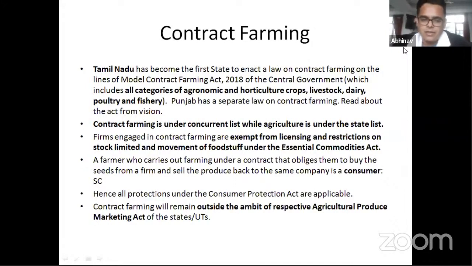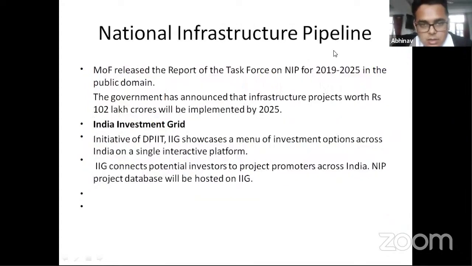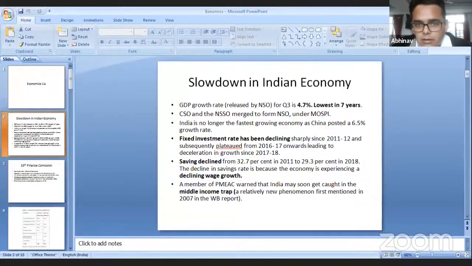Okay, now obviously contract farming, as I told you earlier, also remains outside the ambit of the Agriculture Produce Marketing Committee Act, or the APMC Act, of the states and union territories, right? Because the APMCs mandate that the first sale has to be in the mandis. But if you engage in a contract for farming, then you will not go to the mandis. The whole point of contract farming is to eliminate the mandis and the many middlemen that come in here. Okay, so this is what we had pretty much left from last time vis-a-vis your current affairs.